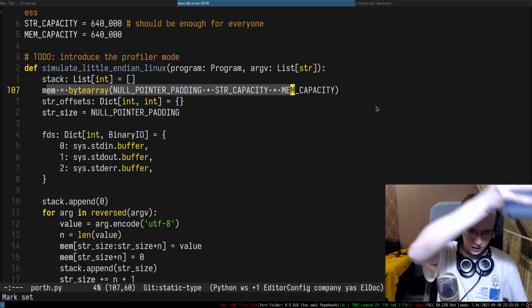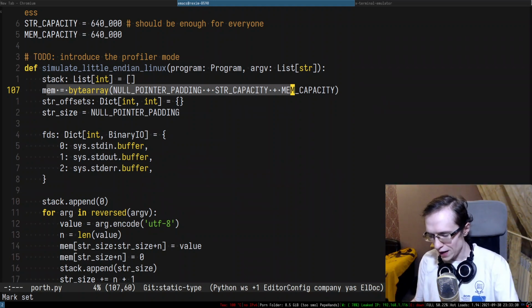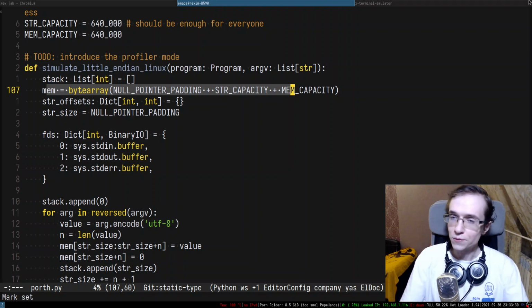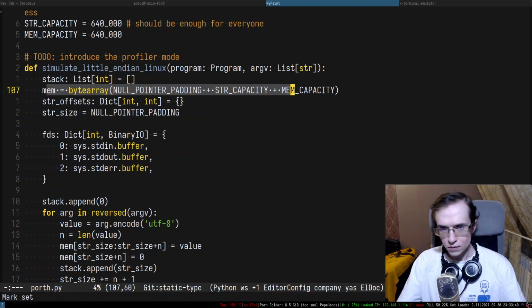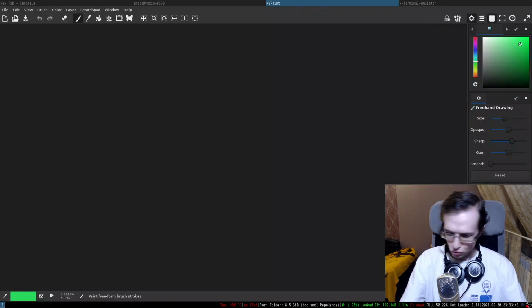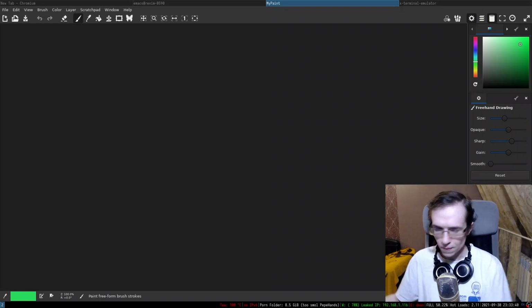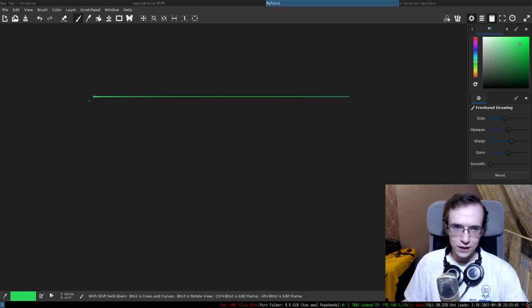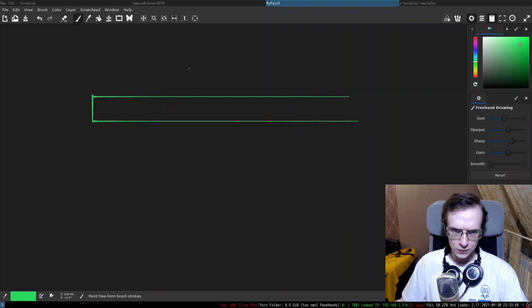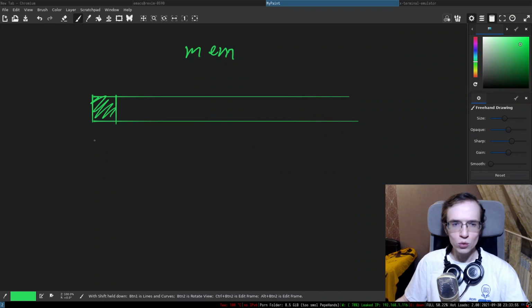Just a second. Let's draw the layout of the simulation memory. Right, let's take a look at it. My paint. Okay, go. So here is that, and here is the memory, right? So this is the memory. The first byte is actually nothing. It is called null padding, right? So this is a null padding.